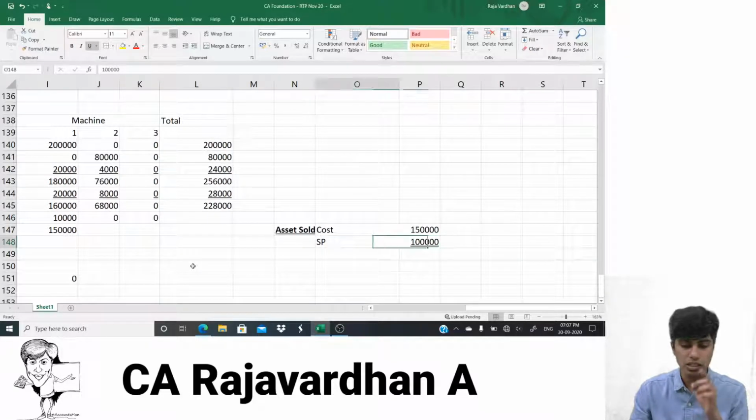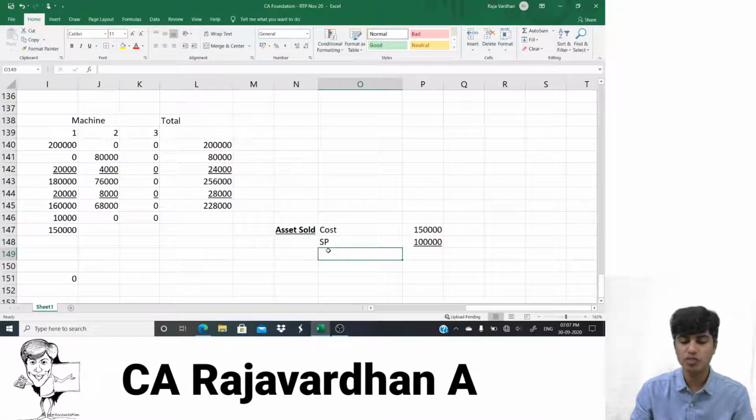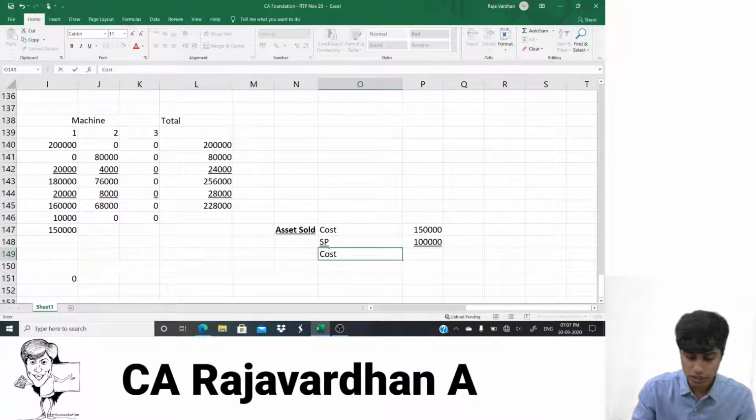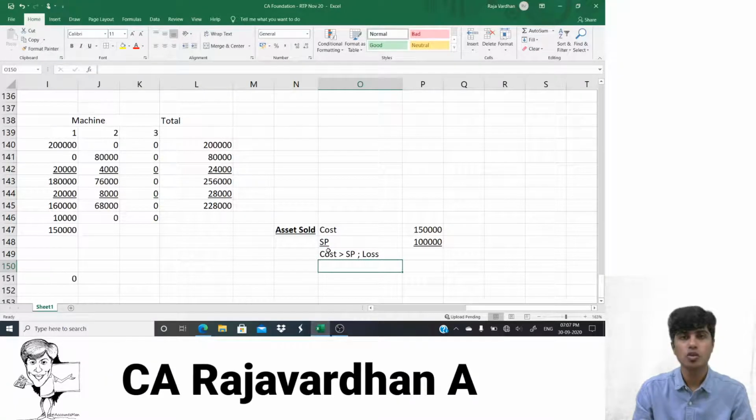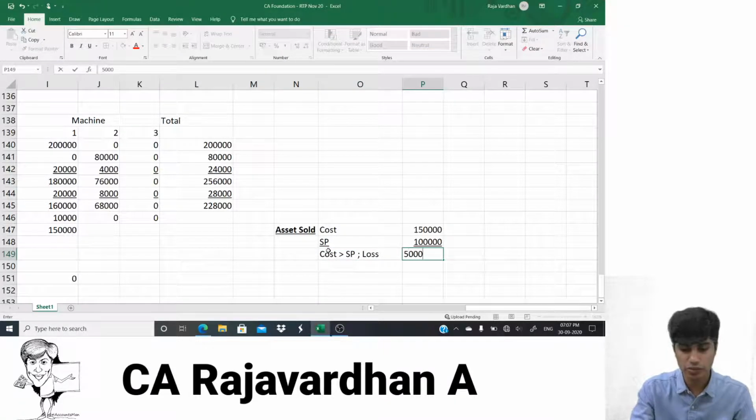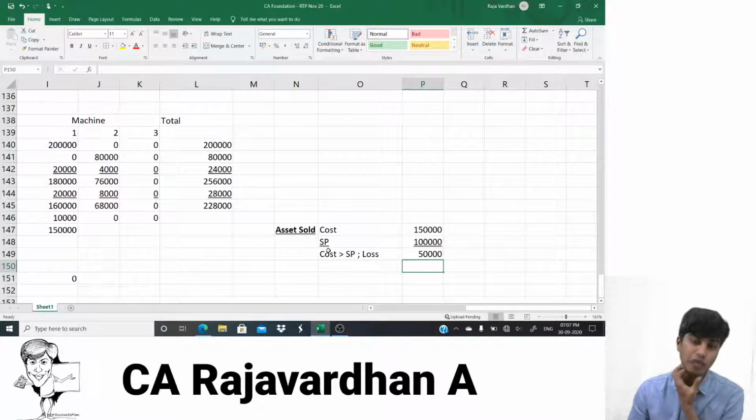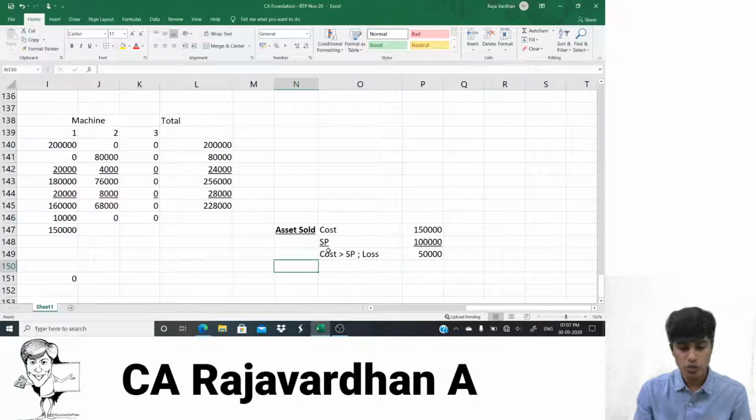Note this. See, this cost of the asset is how much? 1 lakh 50. Selling price of the asset is how much? 1 lakh. And what is the conclusion here? What is more than what? Selling price is less. Cost is more. Cost is greater than selling price. When the cost is greater than selling price, what will it lead to? Loss. So how much is the loss on sale of this asset? 50,000. The book value of that asset was 1 lakh 50. You basically sold it for only 1 lakh. So there is a loss of 50,000 that you incurred. So this is important. Then this will help us pass the journal entry.